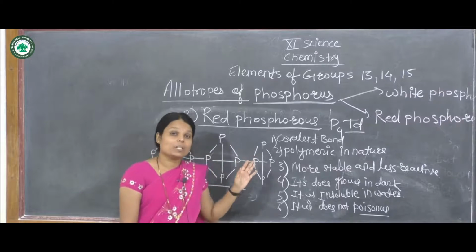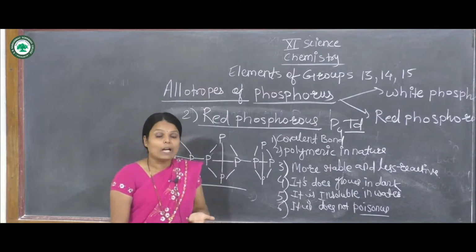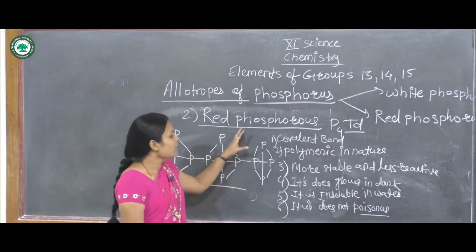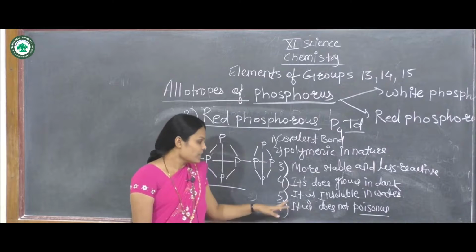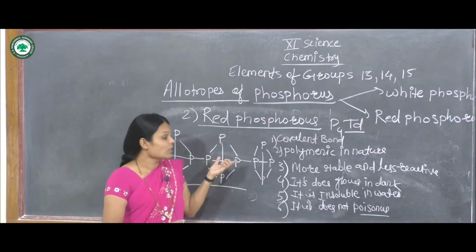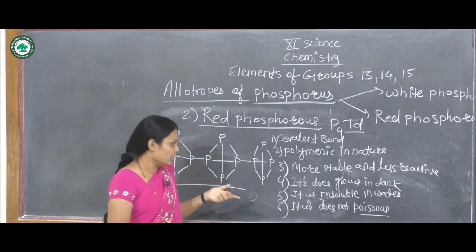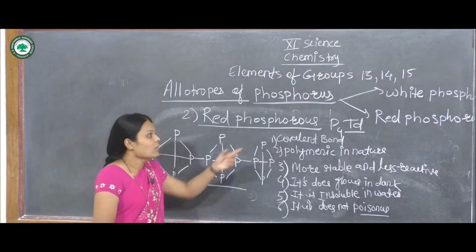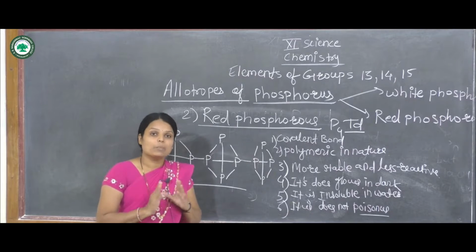Red phosphorus is more stable and less reactive. We know that when a substance is more stable, its reactivity is less. It does not glow in the dark. It is insoluble in water. It is not poisonous, because white phosphorus is poisonous in nature but red phosphorus is not.